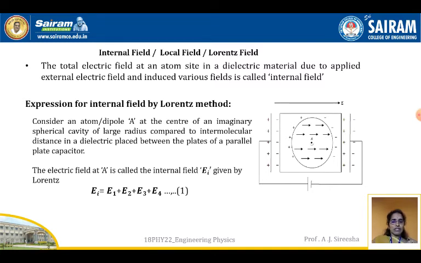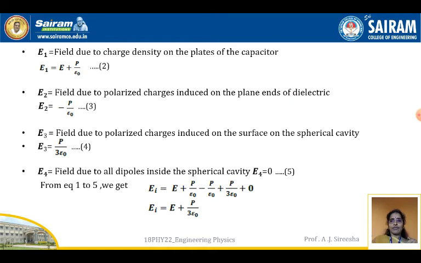EI equals E1 plus E2 plus E3 plus E4. This is the sum of all the electric fields E1, E2, E3 and E4. We'll see what exactly E1, E2, E3 and E4 are.